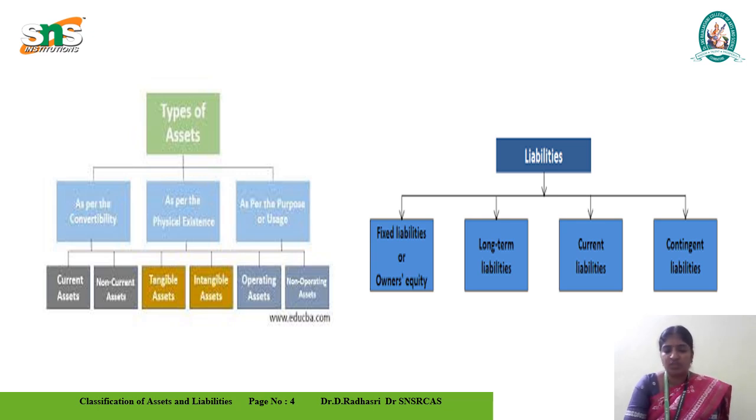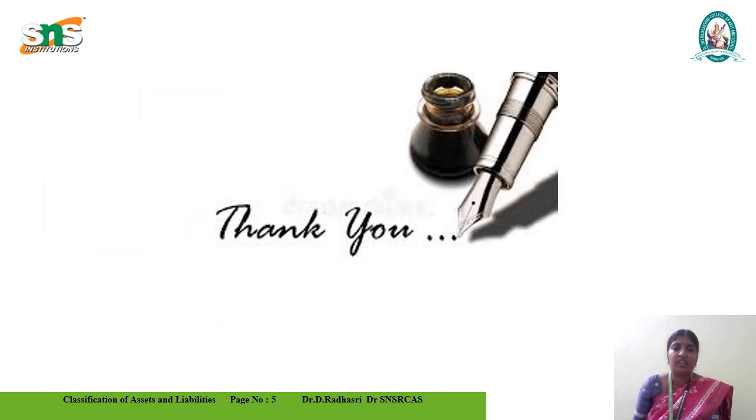When the asset value is increasing day by day, the business is going in a profitable way. Liabilities are also increasing, so we need a proper way of handling the liabilities. These are the assets and liabilities in their different categories. Thank you.